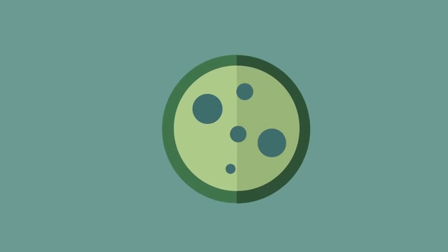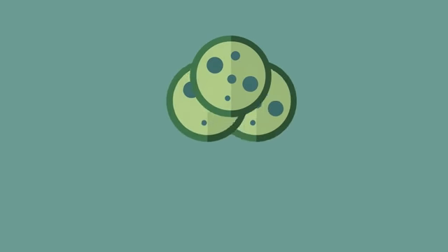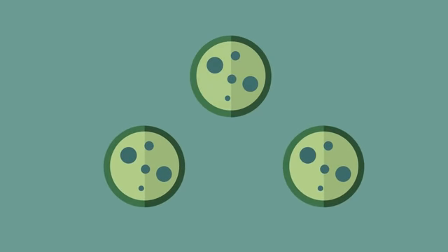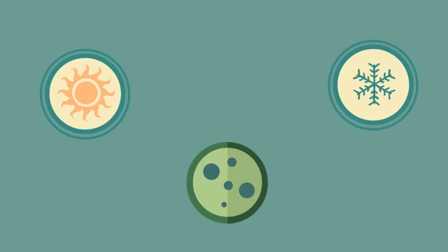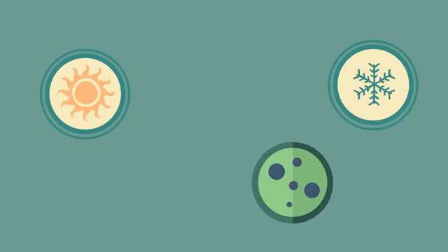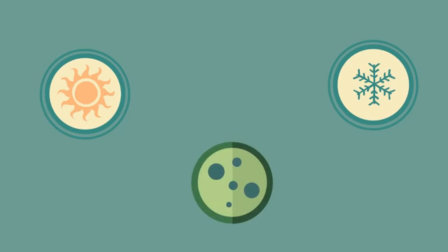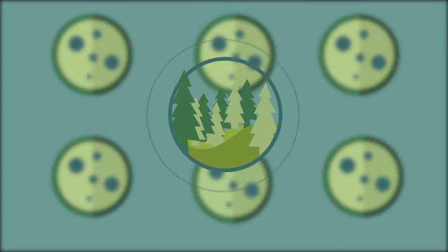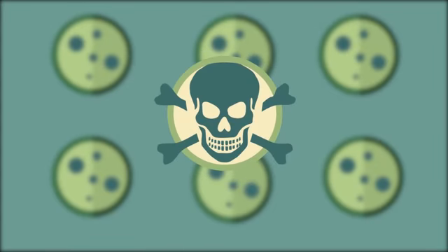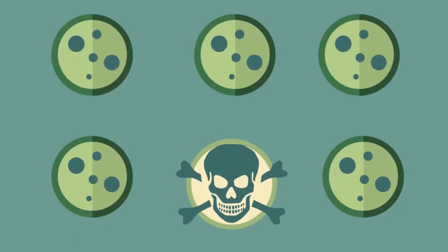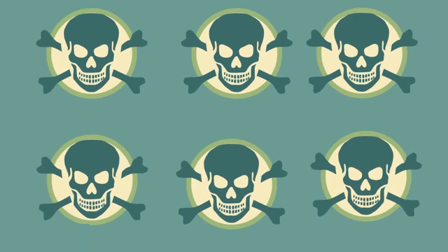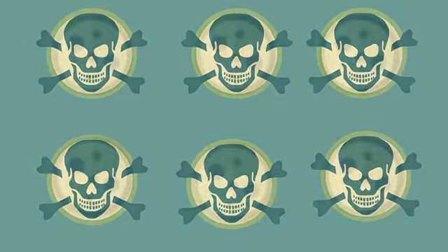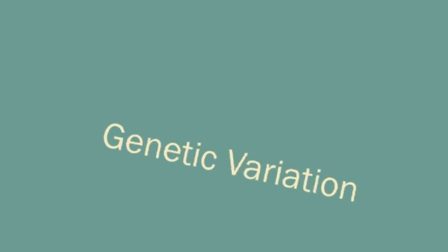However, it also comes with disadvantages. As everyone is a clone, there is no genetic variation. If the climate or selection pressures change, then the population will be much slower to adapt, as there is no diversity. By being identical, the population is best suited to only that one habitat, and all have the same vulnerability to disease. The same traits also mean the same weaknesses. If a predator or disease adapts to kill one individual, then they can take out the entire population, resulting in extinction. So genetic variation has a lot of merits.